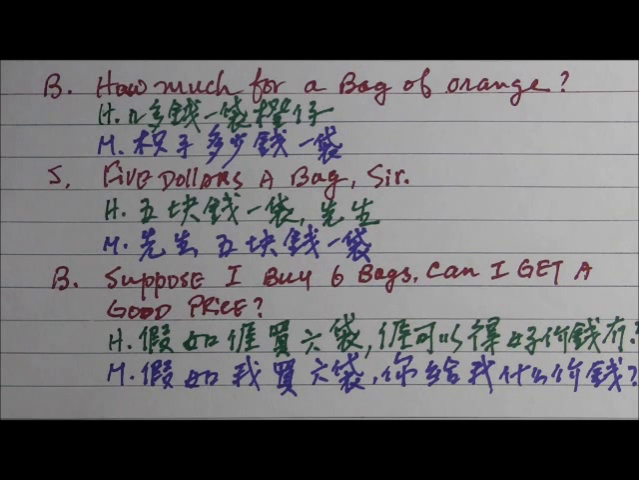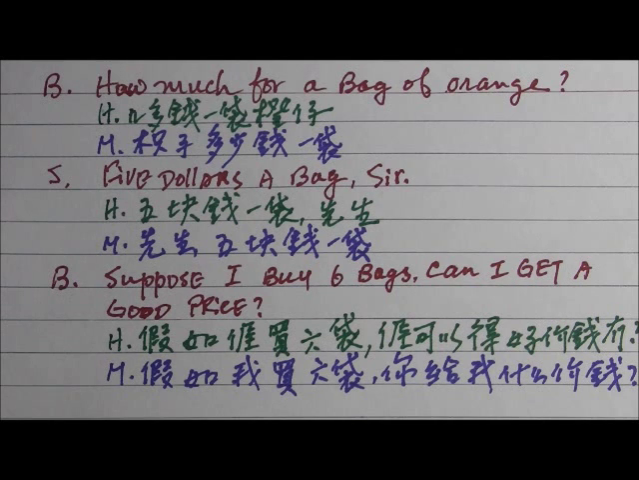Here is another sample of a dialogue between a buyer and a seller. The buyer says, how much for a bag of orange? In Hakka Chinese is 产债几多钱一台 or 一台产债要几多钱. In Mandarin is 橘子多少钱一袋. The seller replies, $5 a bag, sir. In Hakka Chinese is 5块钱一袋先生. In Mandarin is 先生5块钱一袋.